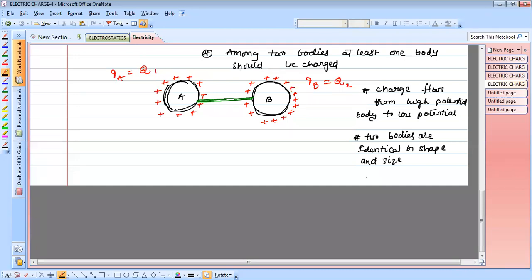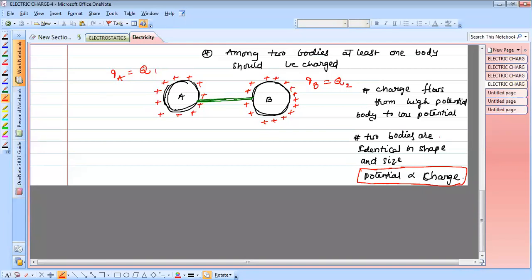Then potential is directly proportional to charge. It's a very, very important point. We will learn in further classes how these are directly proportional, but here just remember this.